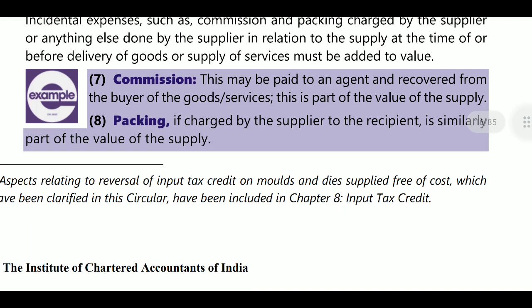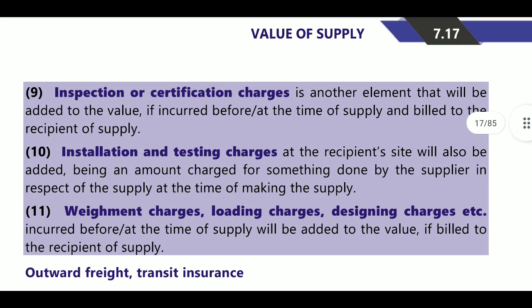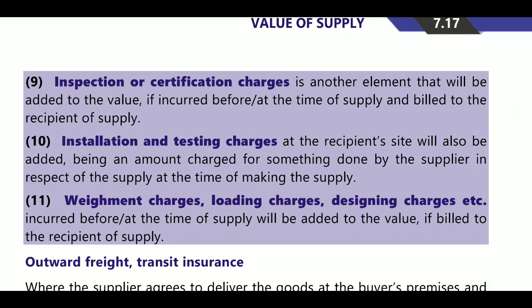Next, packing, if charged by the supplier to the recipient, is similarly part of the value of supply. Next, installation and certification charges are another element that may be added to the value if billed to the recipient of supply. For example, if you are installing an AC in your house and some persons come for inspection, that charge will be added to your invoice value. It is the amount charged for something done by the supplier in respect of the supply at the time of making the supply.